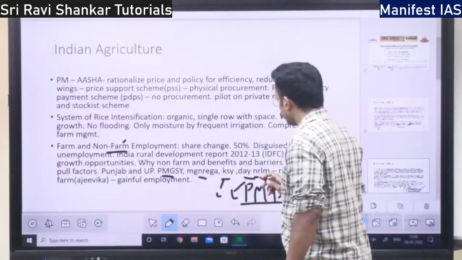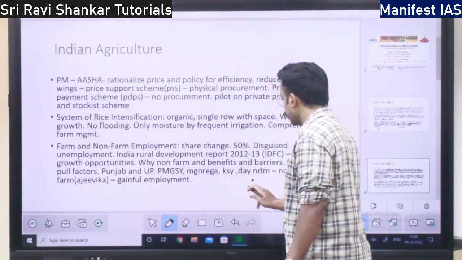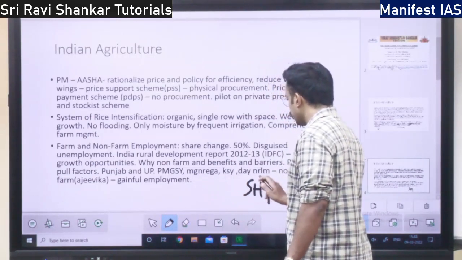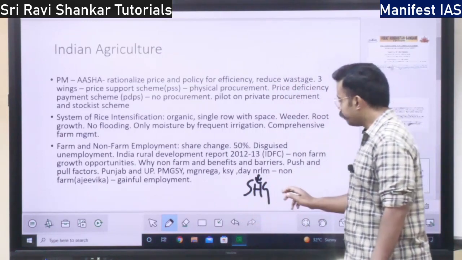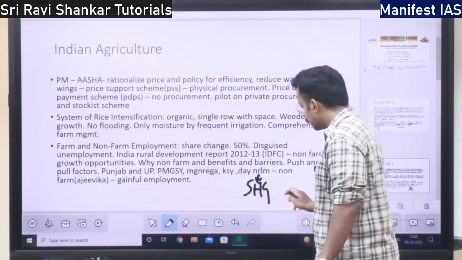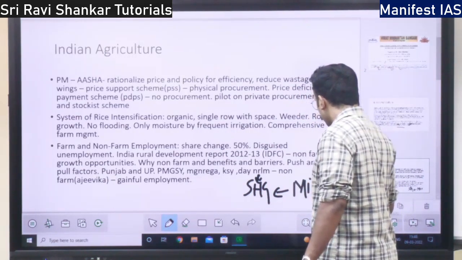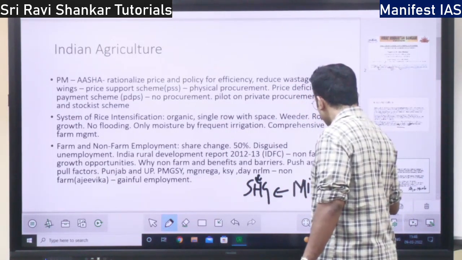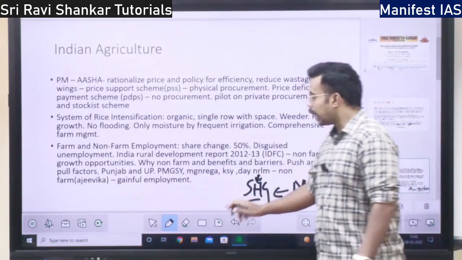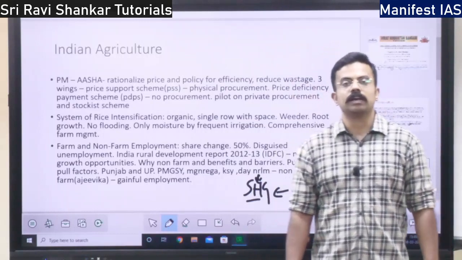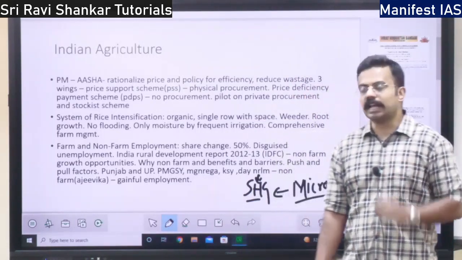What is the provision under NRLM? You have microfinance. You have self-help groups formed under the National Rural Livelihood Mission. For these self-help groups, microfinance is given, that is, small finance is given to them. They can start their own self-employment. Own self-employment could be started under DAY-NRLM.